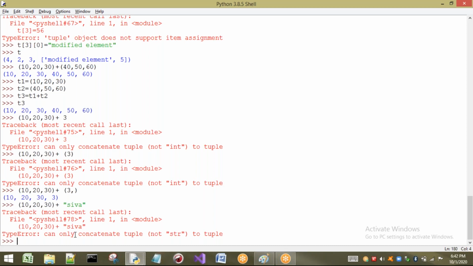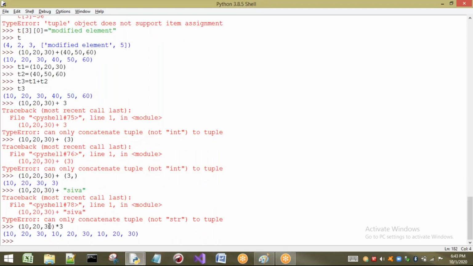If you take the concatenation symbol with a list, the second one should be a list only. If we take it with strings, the second type should be a string only. Both types should be the same. But now let us go to the repetition operator, that is into. If I take a repetition operator with a tuple, one should be of tuple type, and the other should be of numerical type.